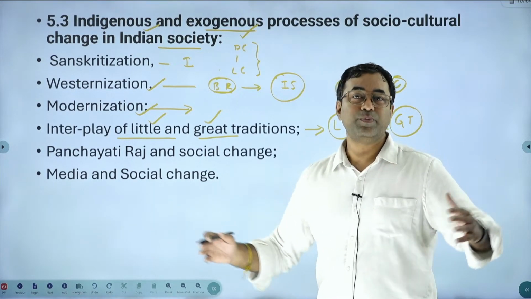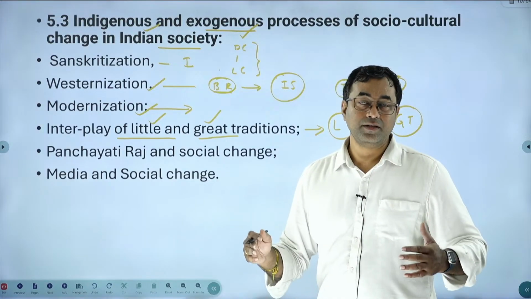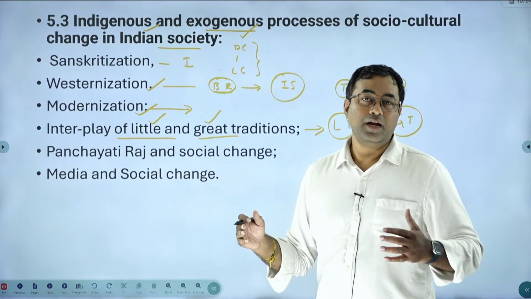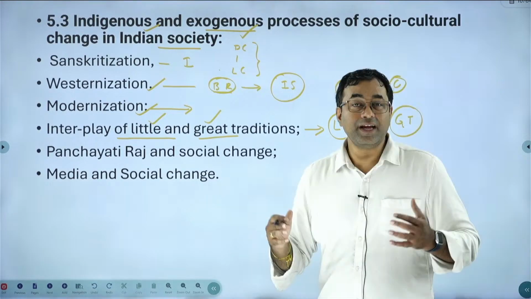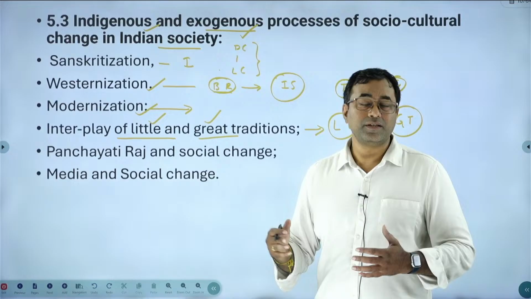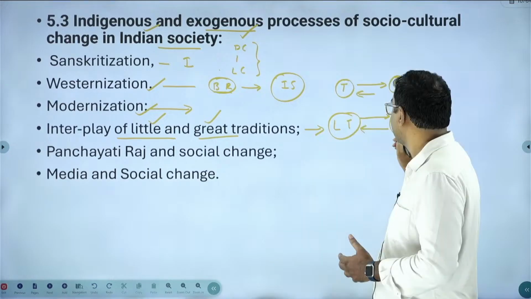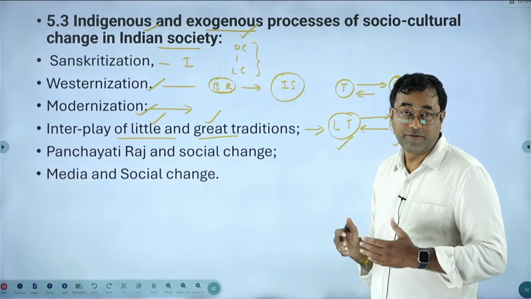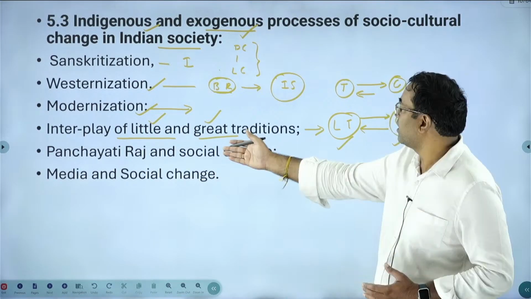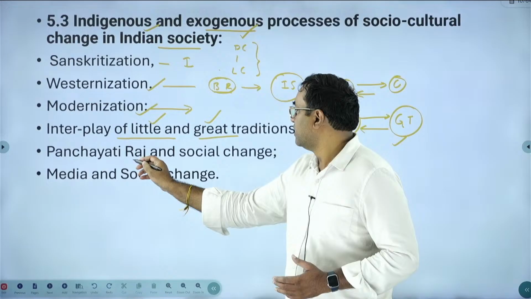Later it has expanded to different areas. So diffusion of culture, we say, and accordingly a large unique culture has been created because of various factors, which we call a great tradition. So little and great traditions exchange certain features, and this will be dealt with as part of little tradition and great tradition. Next, Panchayat Raj and social change.